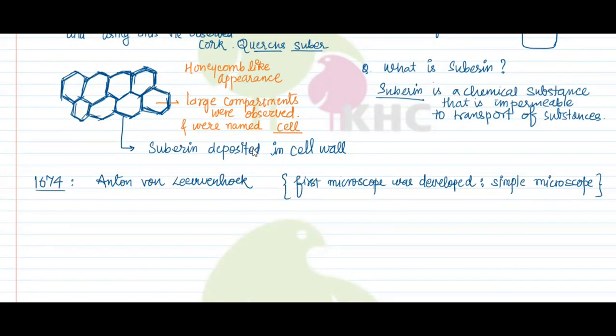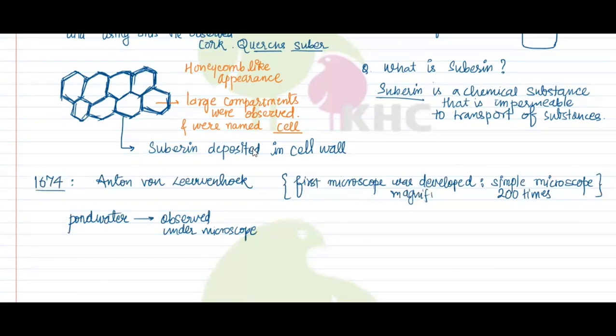Anton von Leeuwenhoek, around the year 1674, in this microscope, took some water from a pond. Okay, and when he observed this pond water under the microscope, he got a magnified view because the magnification was about 200 times.